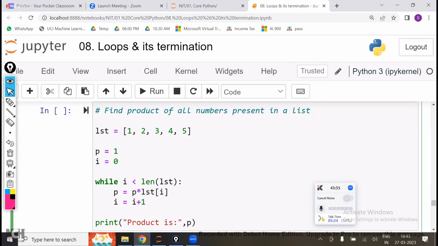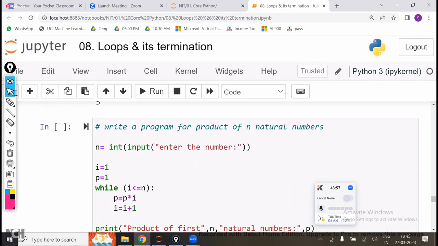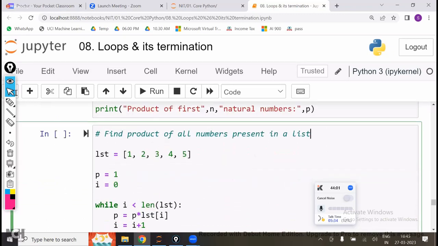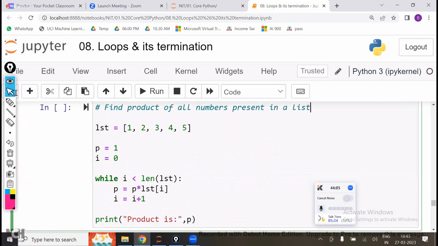Now I have shown you earlier how to change the range function from a for loop to a while loop. Now I am showing you how to convert when you are iterating over a string or a tuple or something in a sequence. Here you take i = 0, i less than the length of the list. What is the length of the list? 5.